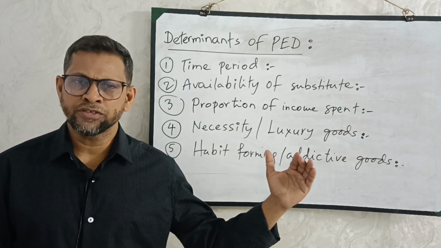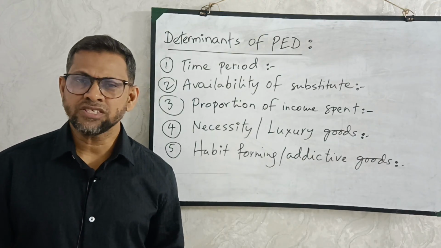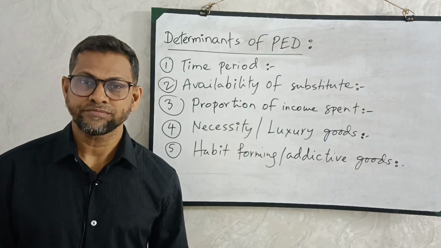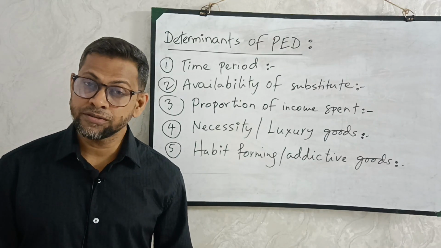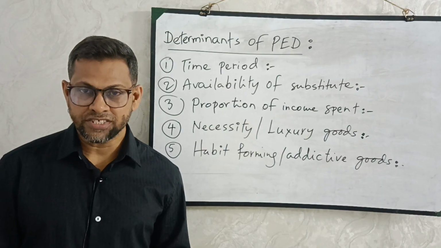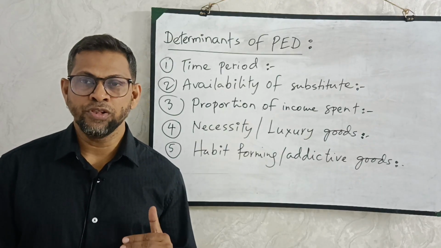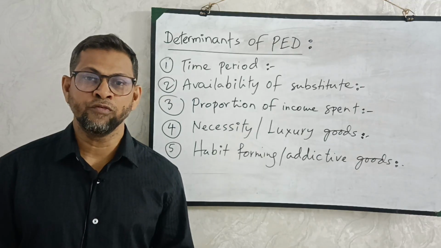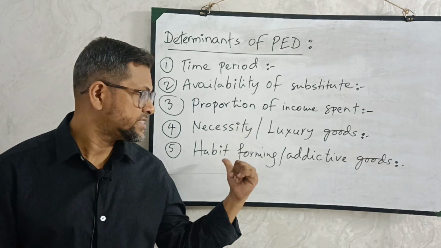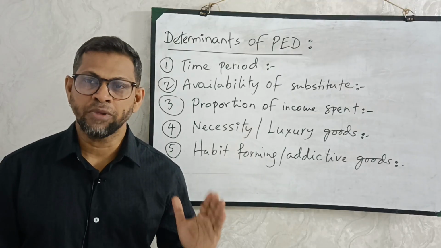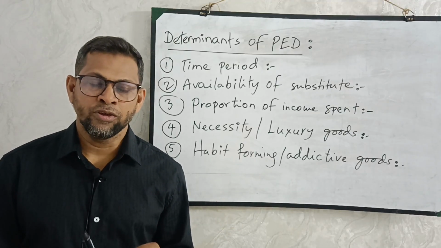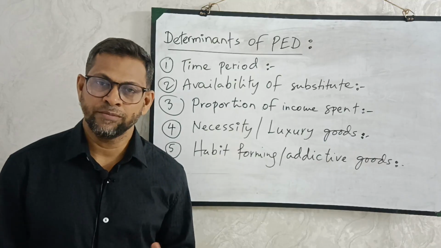And there are a lot of substitutes in the market. So in that case, you cannot be that much reactionary. So if it is a luxury good, demand will be elastic, because you will bargain and you will wait for the future. But if it is a necessity item, no way. You are bound to buy it. You have nothing to do with the price. In that case, demand will be inelastic.